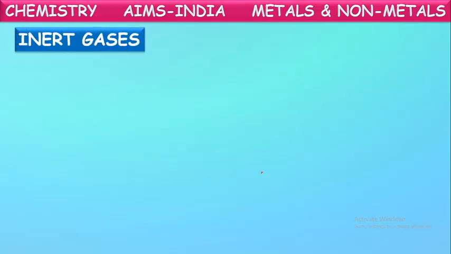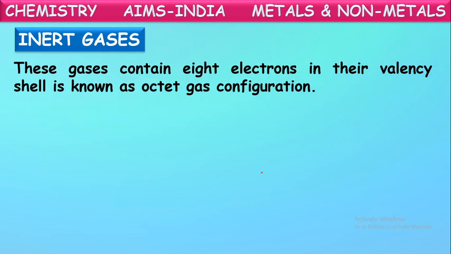Next, the fourth category of elements, that is inert gases. These gases contain 8 electrons in their valence shell, which is known as octet configuration. So those elements which have this configuration will be much stable. They won't participate in chemical reactions. They won't combine with any other elements, and even they won't combine with themselves. Such elements are called noble gases. All these elements are in the gaseous form.